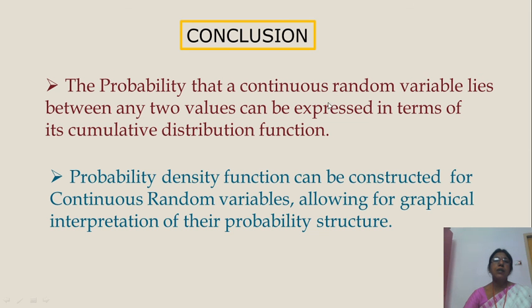Now see the conclusion. The probability that a continuous random variable lies between any two values can be expressed in terms of its cumulative distribution function. A probability density function can be constructed for continuous random variables, allowing for graphical interpretation of their probability structures. So this is the conclusion of the random variable functions. Okay.